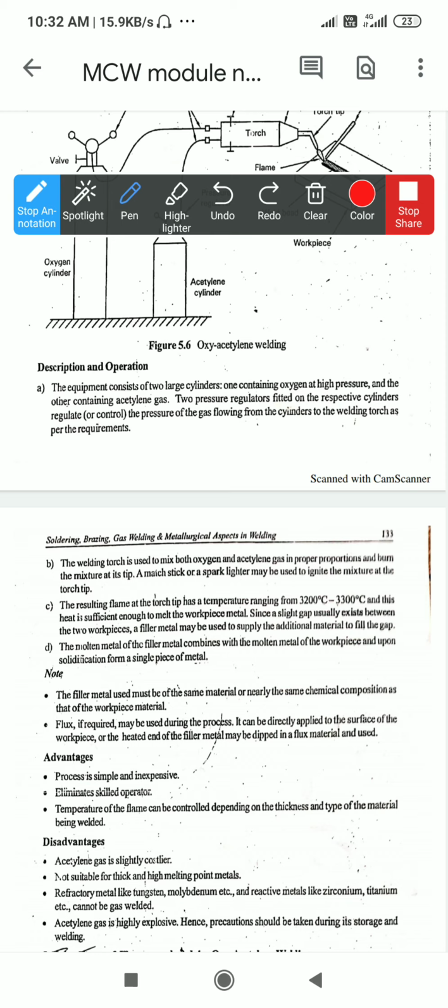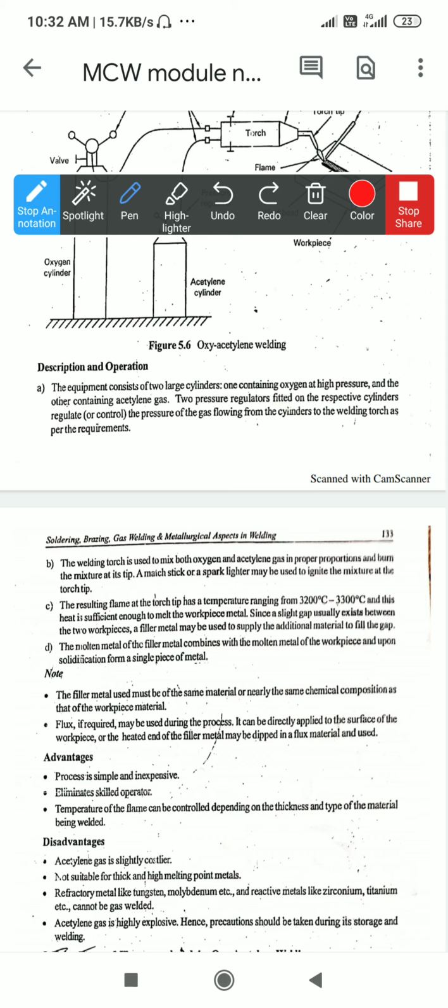Now, let us see the disadvantages. Acetylene gas is slightly costlier, as is hydrogen gas, for welding purposes. Next, it is not suitable for thick and high melting point metals. Thin metals are very difficult to join with gas welding, because the temperature generated in gas welding is very high, so the thin metal may easily melt or melt faster. This is one of the major disadvantages.